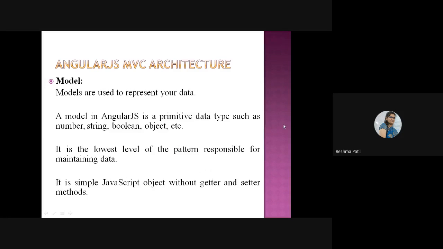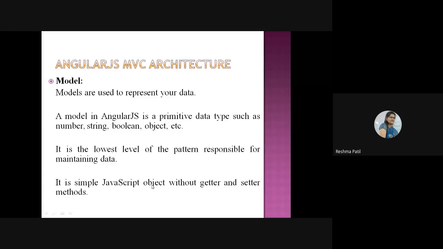What is model? Here, models are used to represent your data. The data part that is there in your logic is represented in your model. A model in AngularJS is a primitive data type such as number, string, boolean, object. All data types are considered under this model part. It is the lowest level of the pattern, responsible for maintaining data. Along with these data types, scope is also mentioned under the model part because every data type has its own size. So accordingly, they have given scope. So scope is mentioned under this model part.